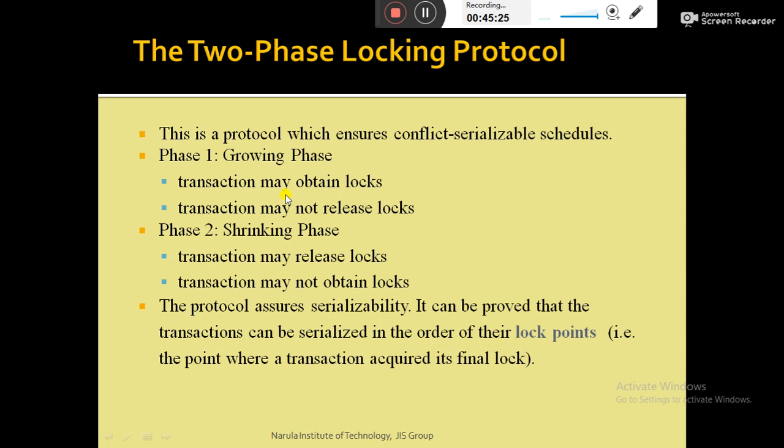And phase 2 is the shrinking phase. This is the phase where a transaction only releases locks. In that phase, a transaction cannot obtain new locks. Now, the protocol assures serializability. It can be proved that transactions are serializable in the order of their lock points. Now let's take an example in the next slide.